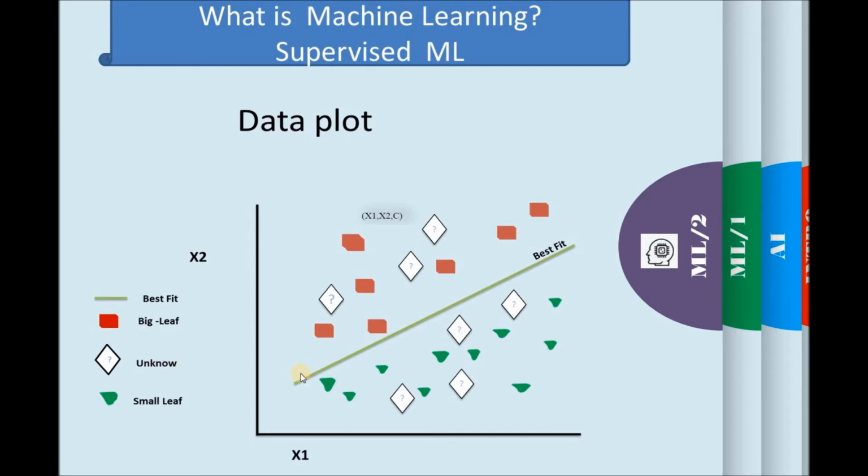For example, all the data that are falling above our best fit, or our model, can be labeled as a big leaf. All the unknown data or unseen data that are falling below our model can be labeled as a small leaf. And this is how we can use supervised machine learning to answer questions based on data when we are facing uncertainty.